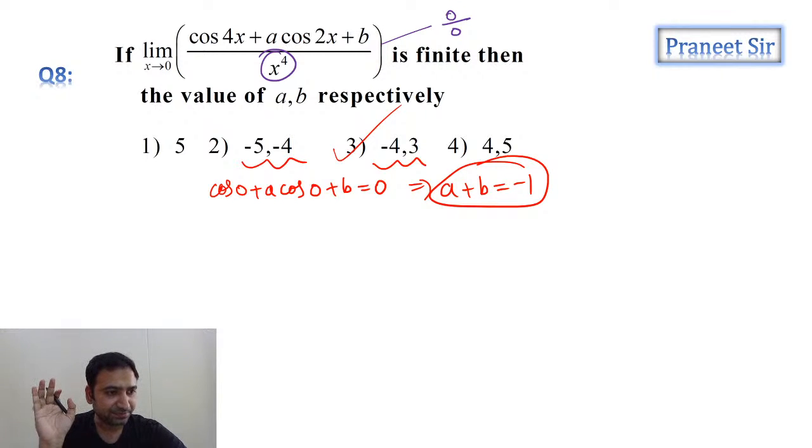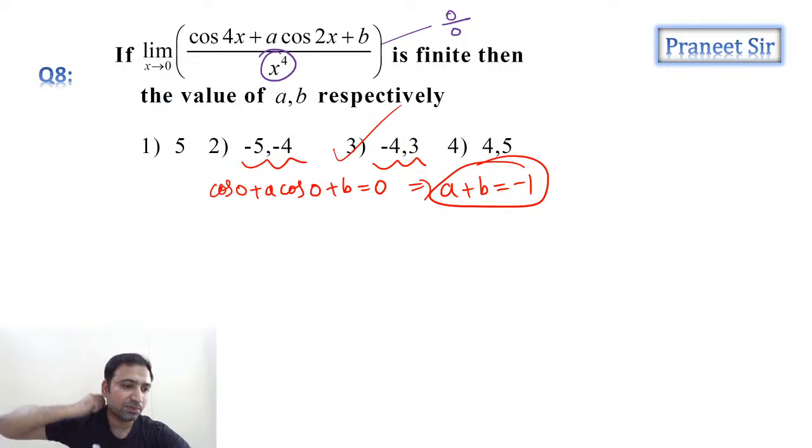Guys, is it clear? How we calculated the answer very easily. If you equate the numerator to 0, after substituting the limit, we should get 0. If you substitute 0, a plus b is minus 1, we are getting it. In the options, a plus b equal to minus 1, only the third option. That's it. The third option is the answer. So, the question is over, guys, but let's complete the remaining part also.